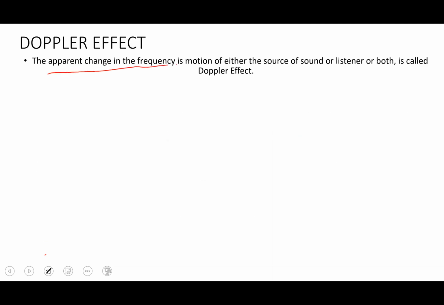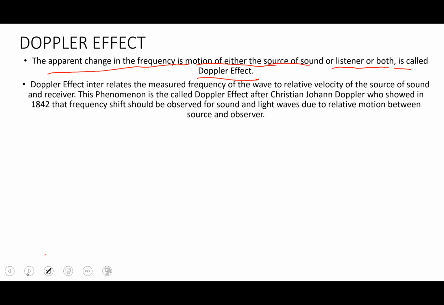The apparent change in frequency due to the motion of either the source of sound or the listener or both is called the Doppler effect. That means the frequency and the wavelength may change when the source, the listener or both are moving. The Doppler effect interrelates the measured frequency of a wave relative to the velocity of the source of sound and the receiver. That means that whenever there is a change in velocity of either the receiver who is listening to that sound or the source, the sound will change. This phenomenon is called the Doppler effect.